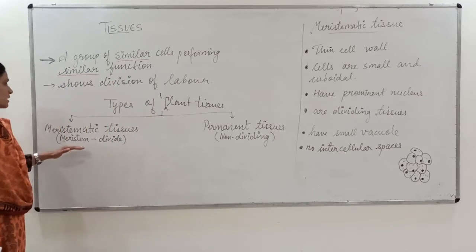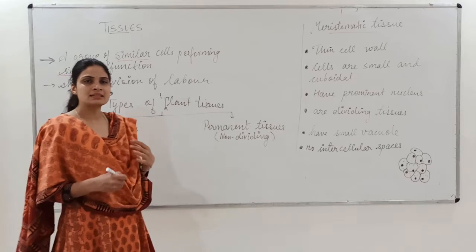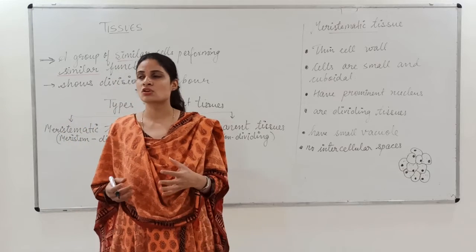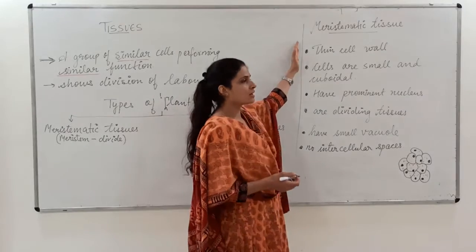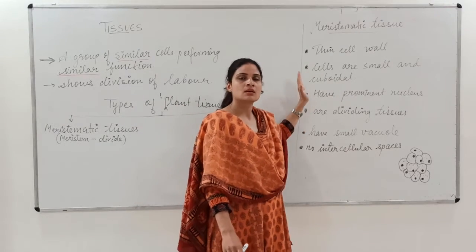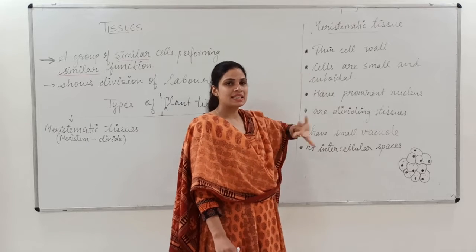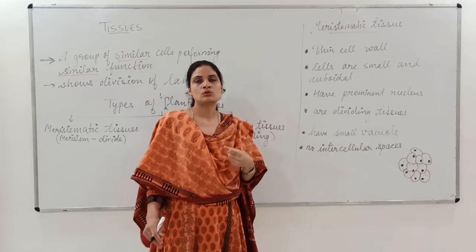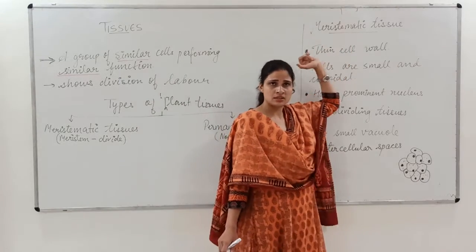Now coming to the meristematic tissues. What are the characteristics, or what do the cells of these meristematic tissues look like? Here are a few characteristics which I have already written on the board, so that you can easily identify and better know the structure of the meristematic tissue.